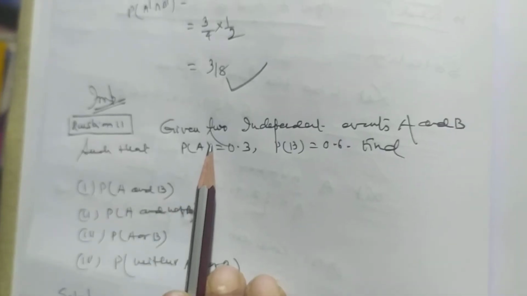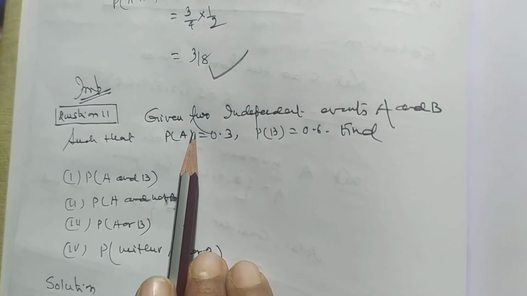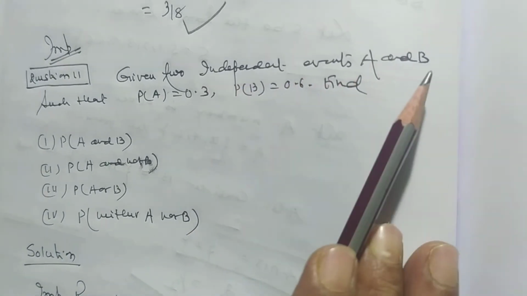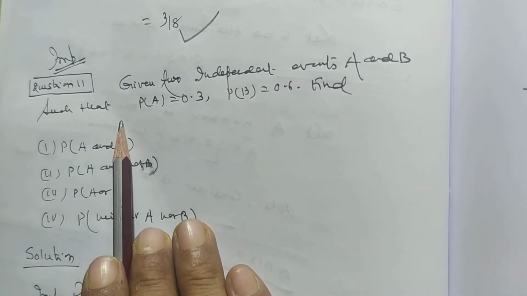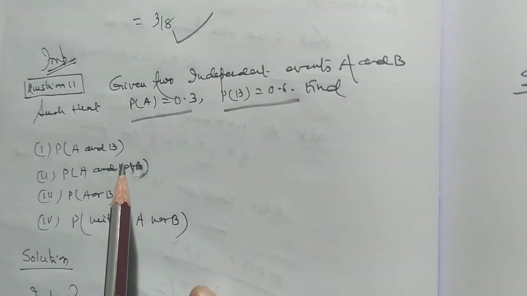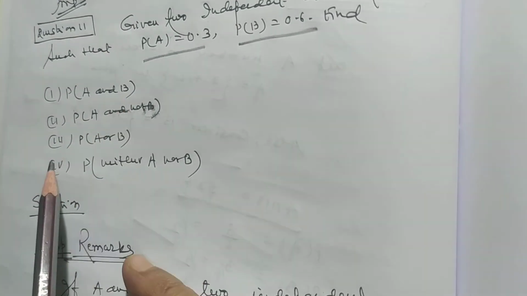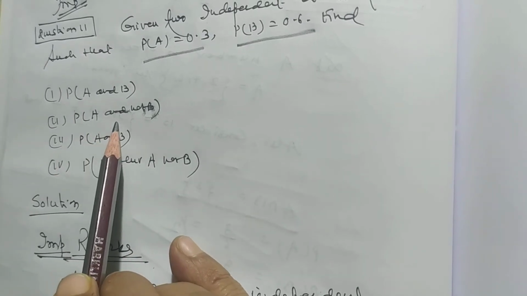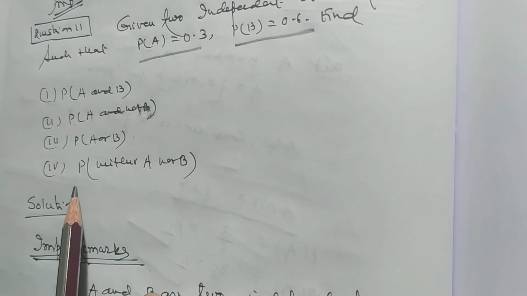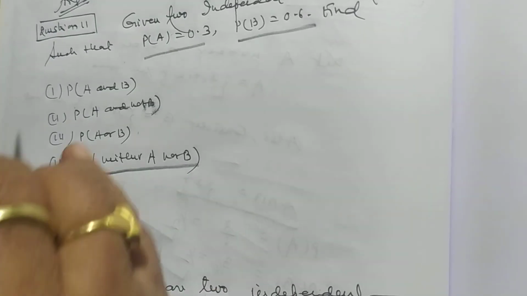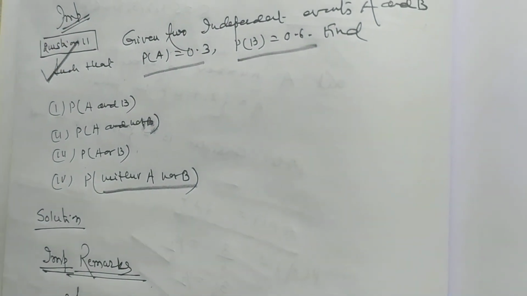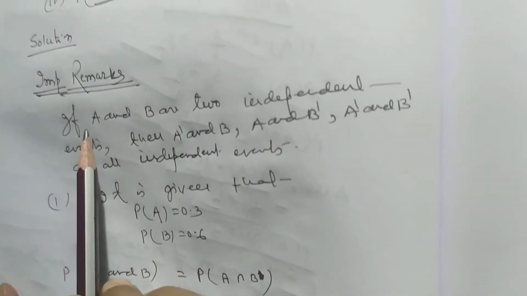Students, my dear students, I want to discuss problem number 11. Given two independent events A and B such that probability of A is equal to 0.3 and probability of B is equal to 0.6. Find probability of A and B, probability of A and not B, probability of A or B, and probability of neither A nor B. These questions are very, very important for the purpose of examination. So you must remember the result.